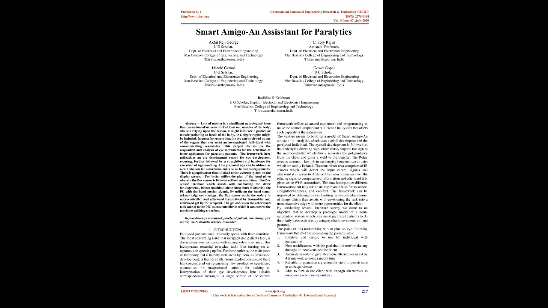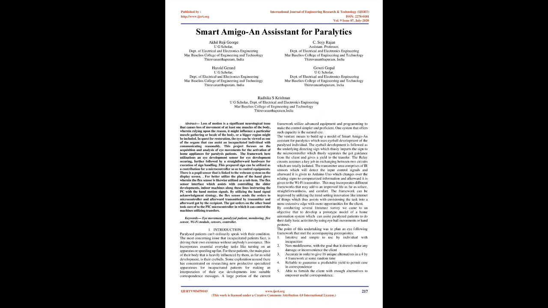Introduction: paralyzed patients can't ordinarily communicate with their surroundings. The most concerning issue that incapacitated patients face is leading their own existence without anybody's assistance. This includes essential everyday tasks like turning on an appliance or speeding up a fan. For these patients, the main part of their body that is heavily influenced by them, as far as muscle movement, is their eyeballs. Some research in this area has concentrated on investigating new productive communication tools for incapacitated patients for translating their eye movements into suitable communication messages. Most of the current systems utilize advanced hardware and software to make the control simpler and efficient. One system that offers such capacity is the natural eye.